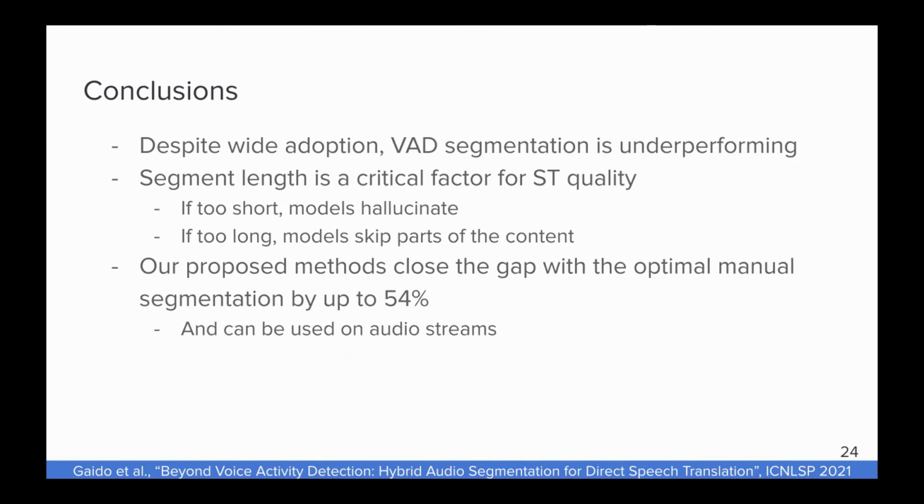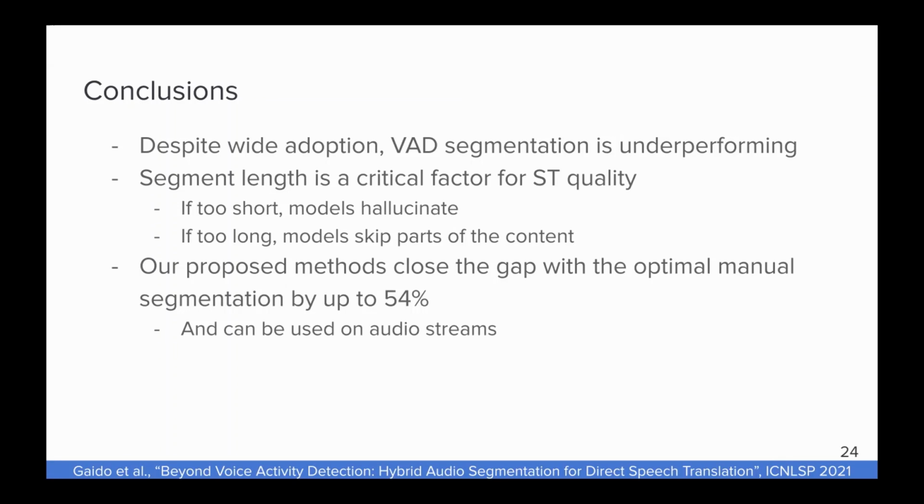So to summarize, we have demonstrated that although it is widely adopted, VAD segmentation is not the best way to segment the audio, because it has very low scores, and the quality of ST systems is highly influenced by this method of segmenting the audio. And we also noticed that the length of the generated segments is a critical factor for the overall quality of the speech translation model.